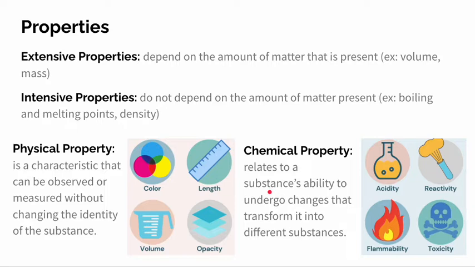Chemical properties relate to a substance's ability to undergo changes that transform it into different substances. So for example, flammability, reactivity, and toxicity are all chemical properties because they change the identity of a substance from the original. These are known as chemical properties.